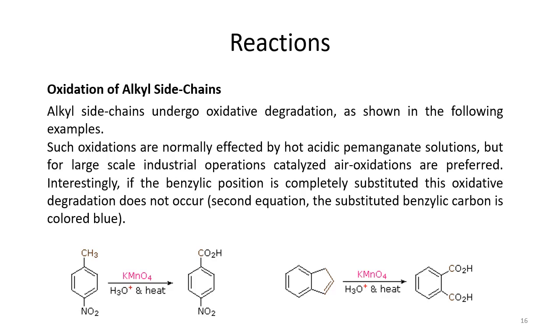Anyways, we were talking about alkyl side chains. If you use KMnO4 under heat and in acidic conditions, that is, H2SO4, then these alkyl side chains undergo oxidative degradation, meaning this methyl group is degraded to a carboxyl group. But one thing to note: if you have longer chains too, for example an ethyl group here, it shall also convert to a carboxyl group. For large scale industrial operations, catalyzed air oxidations are preferred.